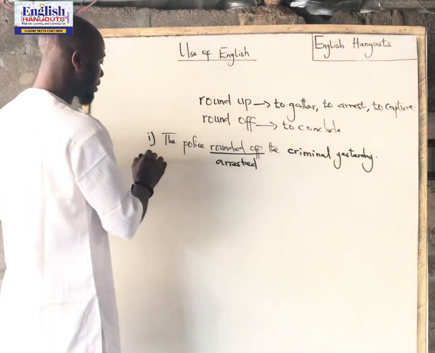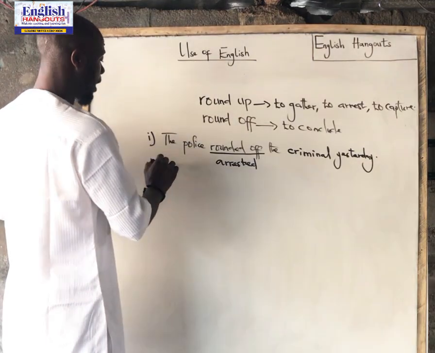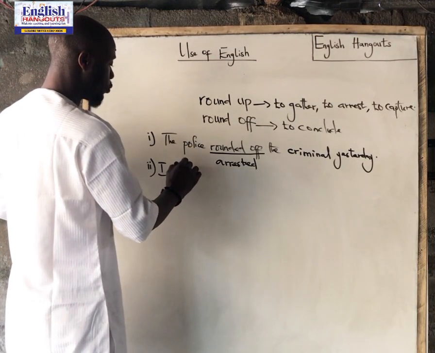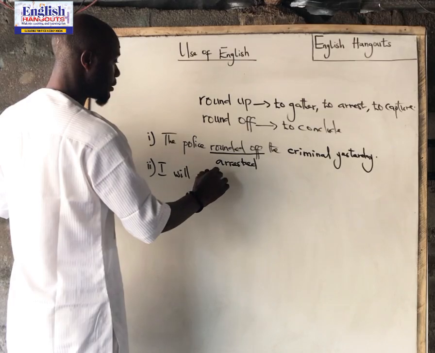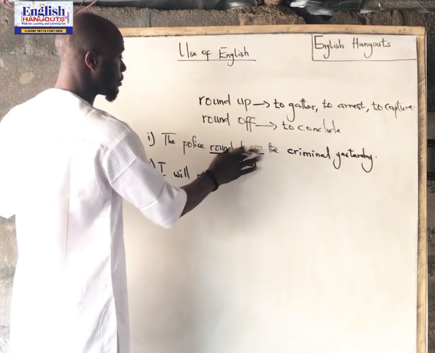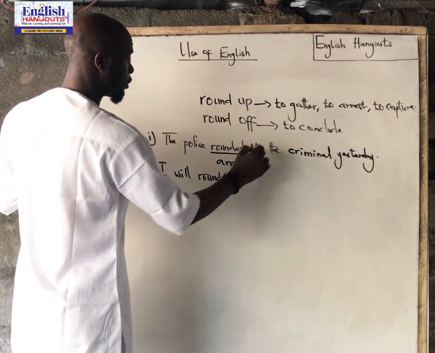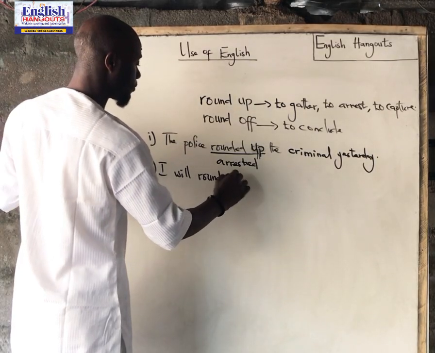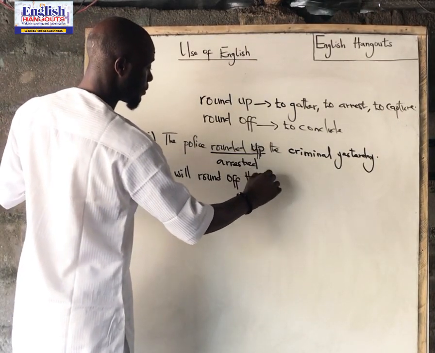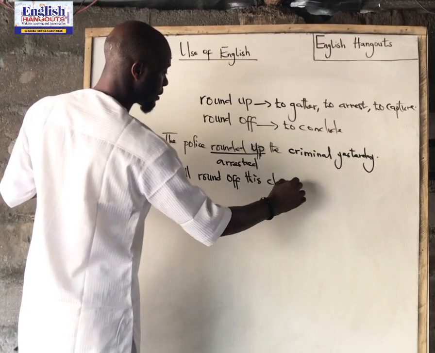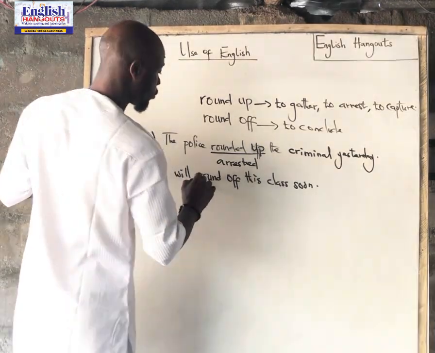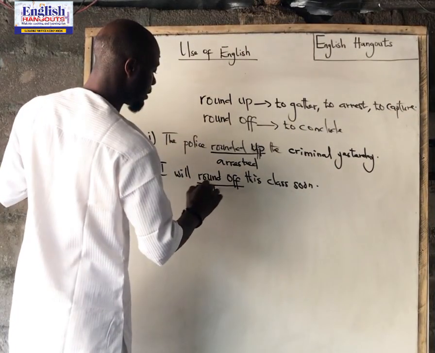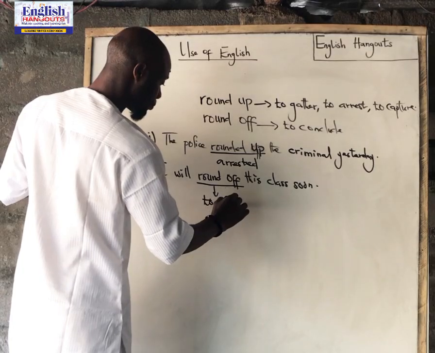For the second phrasal verb, you can have, I will... No, this is round up. So you can have: I will round off this class soon. To round off here is to conclude.